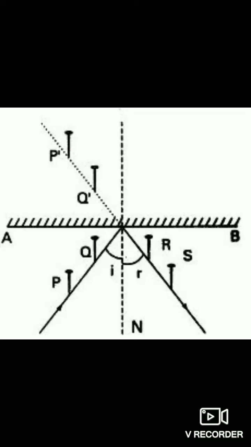Whenever you do this in the practical lab, it will be easier for you, but in the diagram you can just look at the point of reflection and point of incidence through some diagrams. Looking into the mirror from the other side of the perpendicular ON, fix two more pins R and S in such a way that pin R, pin S and the images of pins P and Q appear to be in the same straight line. After that only you can put the pins. Next, remove the mirror and the pins.